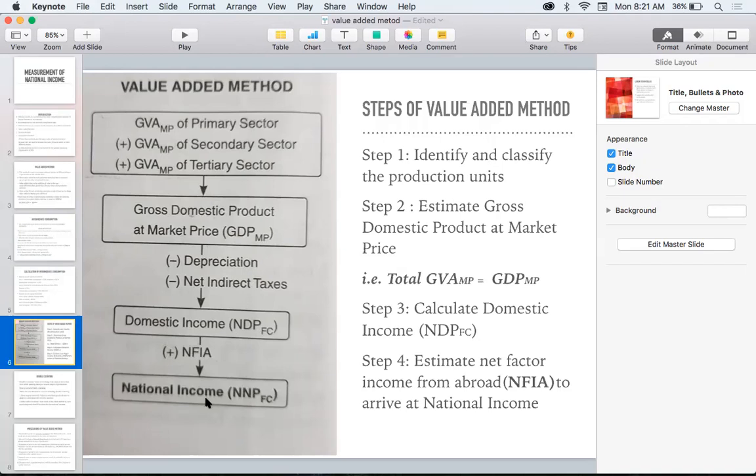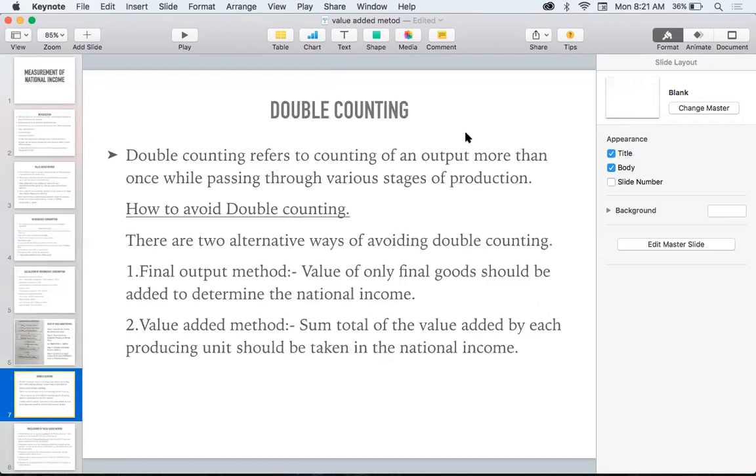How many methods are there? 3 methods. In that, the first one is the value added method. In the value added method, the first step is to find out the production units, and you will get gross domestic product. Subtract depreciation and net indirect tax, and you will get domestic income. With domestic income, you add the net factor income from abroad, and you get the national income. So that is over. Next, what is double counting?